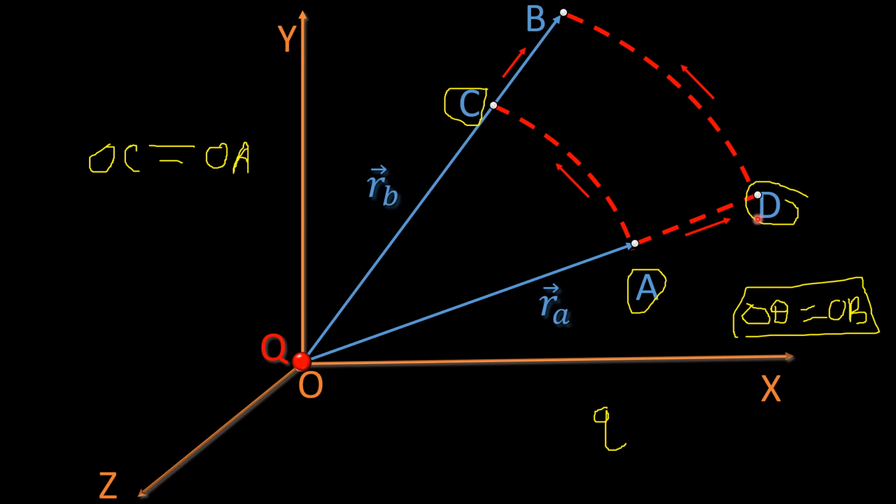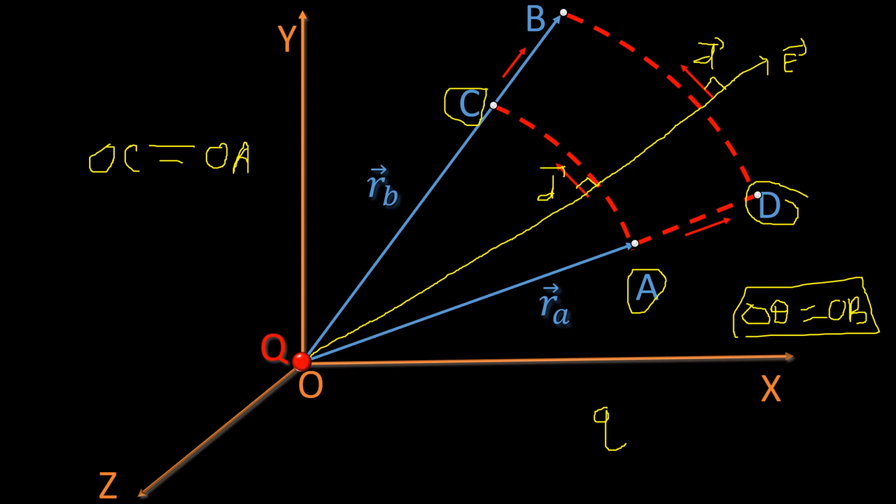The advantage of choosing these points C and D is that when you are following path A to C, for every small displacement, if you look at the direction of electric field, E and dl will always be perpendicular. So electric field and displacement will be perpendicular. So work done to go from A to C or work done to go from D to B will always be 0, because the displacement and electric field are perpendicular.